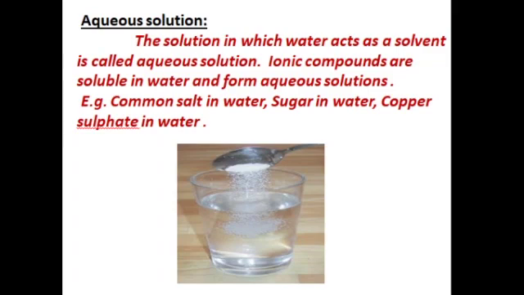Ionic compounds are soluble in water and form aqueous solutions. Examples: common salt in water, sugar in water, copper sulfate in water. Common salt easily dissolves in water, so here water acts as the solvent. So this is an aqueous solution.